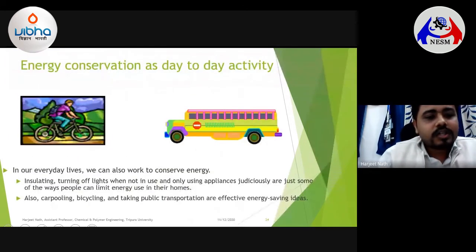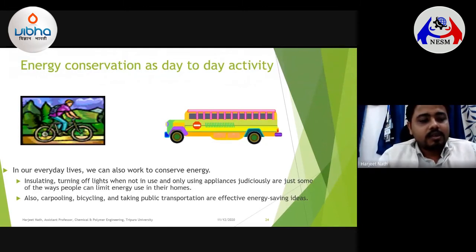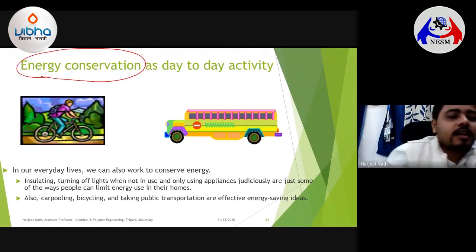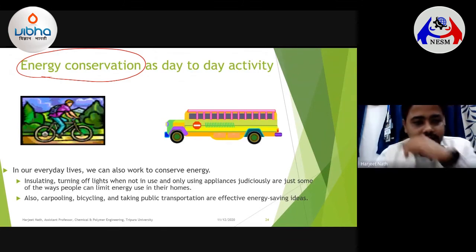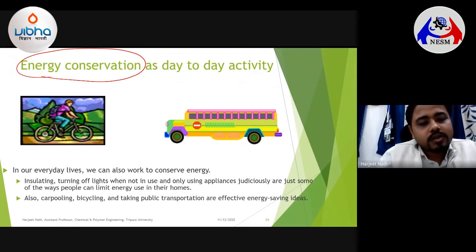So with all those things related to energy basics and clean energy generation, what is more important is actually energy conservation, because energy conservation is such an important topic in day-to-day life that we all can ensure, we can conserve this energy for our future with very small steps. We can conserve a lot of energy.